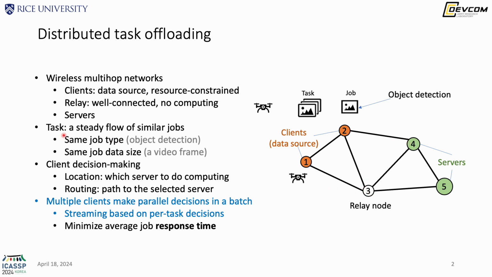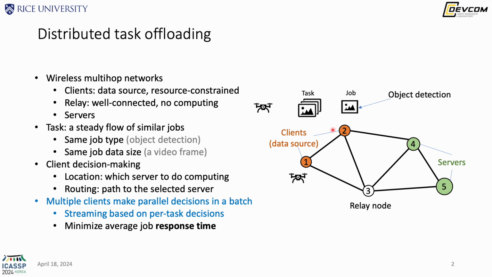So we consider tasks that can be modeled as a steady flow of similar jobs. The best example is object detection in a video stream. Here each job would be object detection in a single video frame, right? Different jobs are independent from each other, and they all have the same data size and do the same processing. So the clients will make decisions on where the computation should happen and through which route it will upload data to the server.